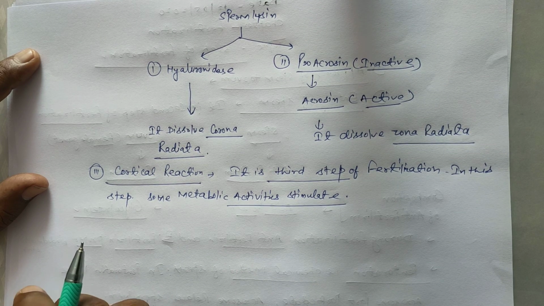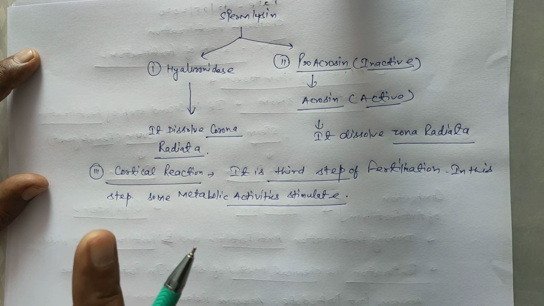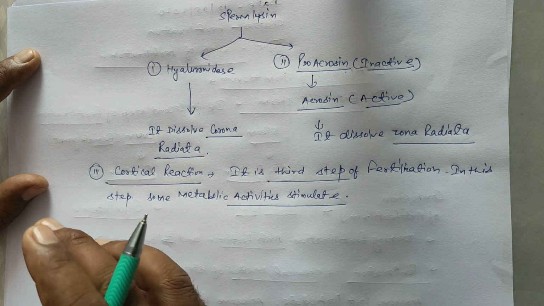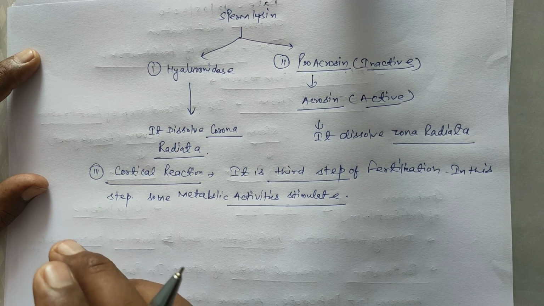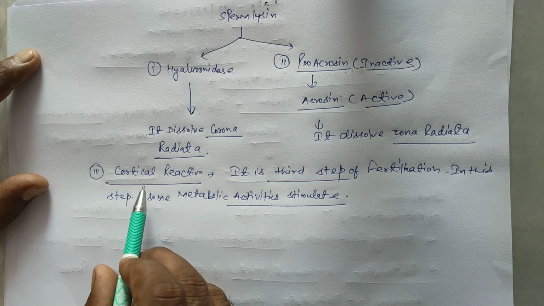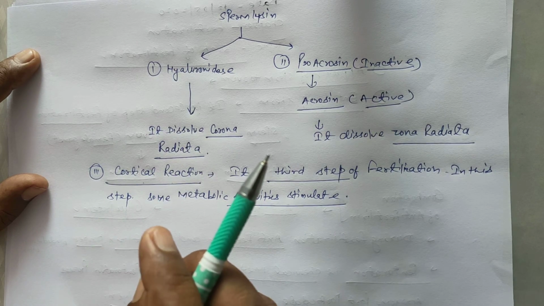It means during fertilization a single sperm fertilizes the ovum, but other sperm cannot fertilize the ovum because the cortical reaction stops entry of another sperm.